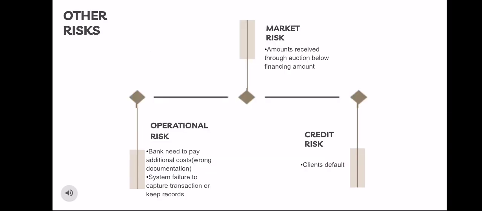Next, we move to the other risks that might also arise from this Musyarakah mutanaqisah contract. First is operational risk. Operational risk arises from failure of Islamic banks in internal controls involving processes, people and systems, and from external events. For example, banks might face additional operating costs as a result of wrong documentation and therefore need to redo the documents.